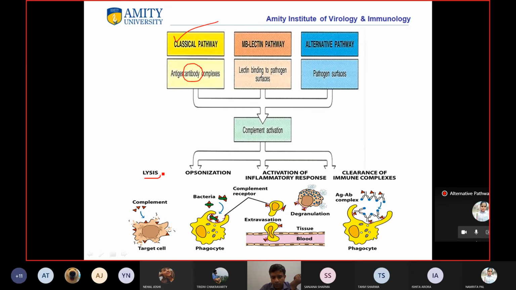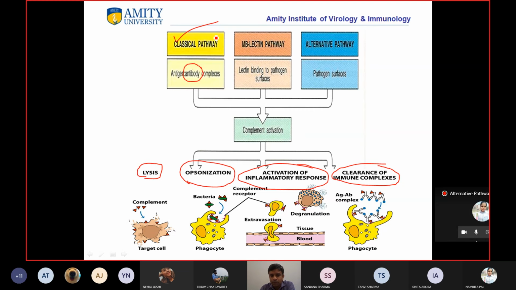Lysis is the most important: killing off the bacteria by lysis. Then opsonization: C3B, the smaller component, diffuses away and binds to bacteria and helps in opsonization. I will discuss this mechanism in detail later on. Then activation of the inflammatory response and the clearance of immune complexes. So there are a lot of different functions of the complement system.